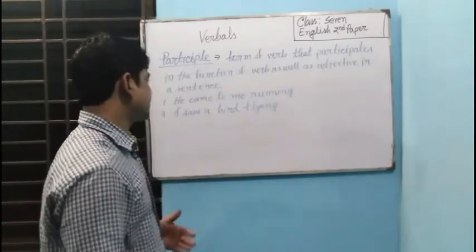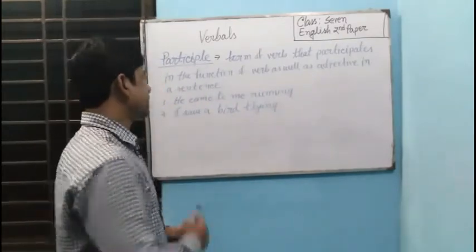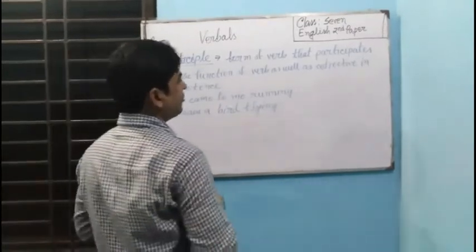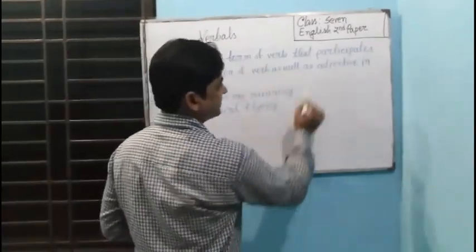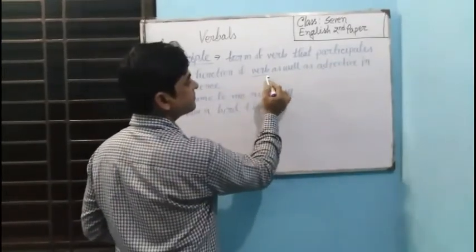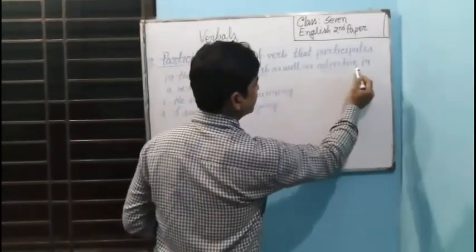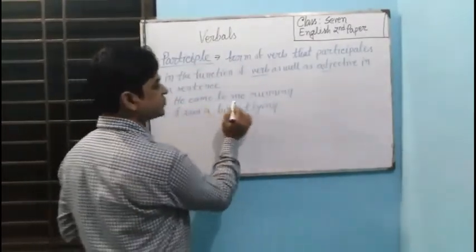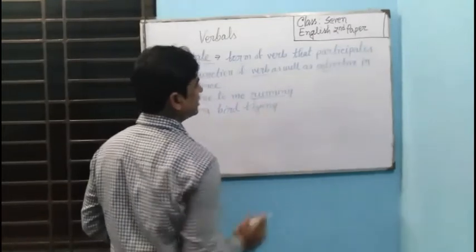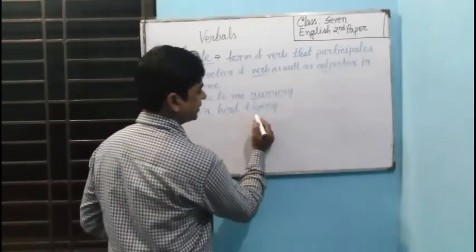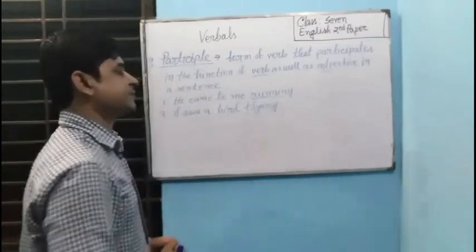Now our discussion is on participle. It's verbal number 3. A participle is a form of verb that participates in the function of a verb as well as an adjective in a sentence. Here you see, he came to me running. Here running is the participle. I saw a bird flying. Here flying is the participle.